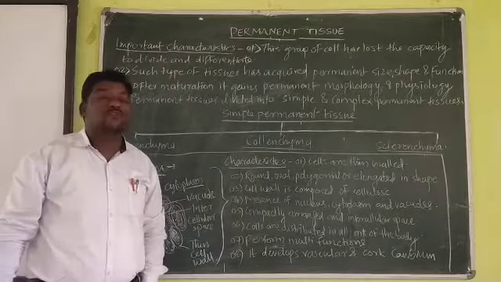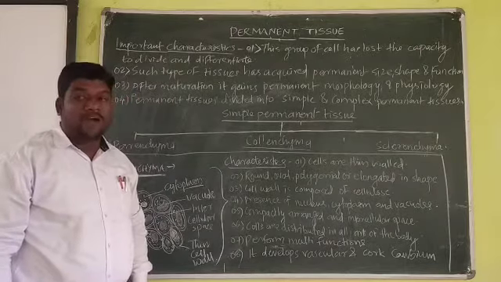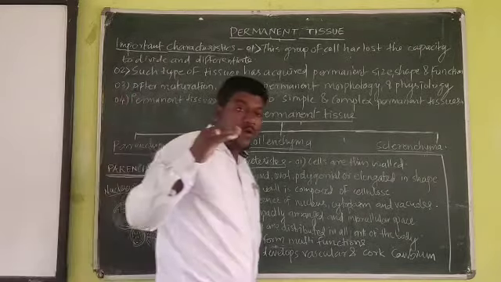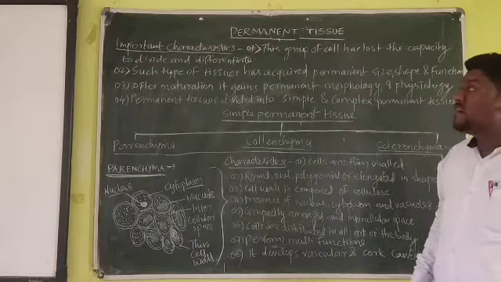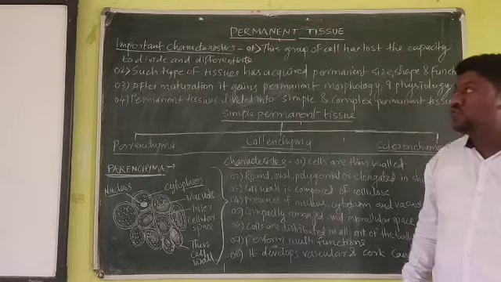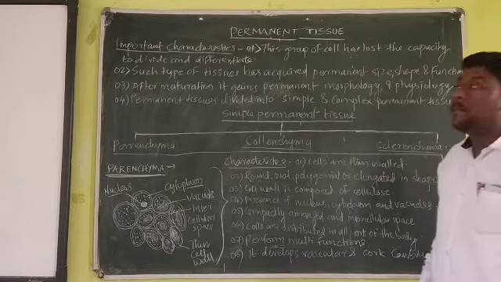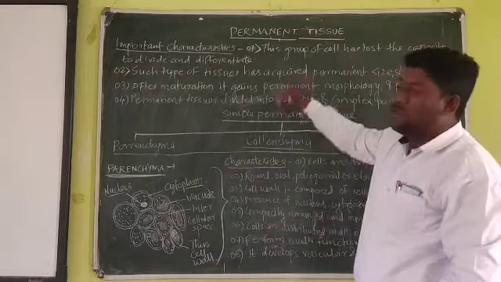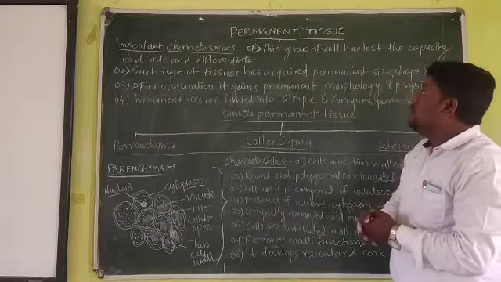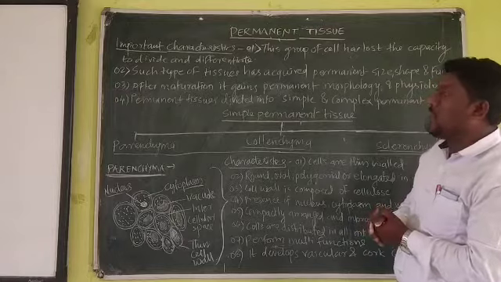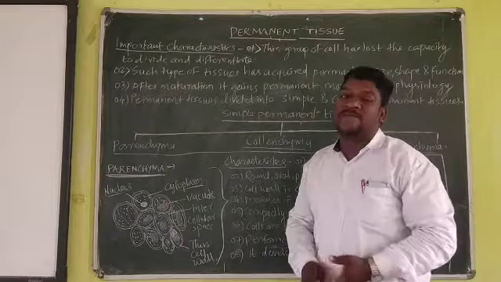So the most important part, and the most abundant tissues in the plant, are the permanent tissues. We will look briefly at this topic. I have mentioned some characteristics. This group of cells has lost the capacity to divide and differentiate.